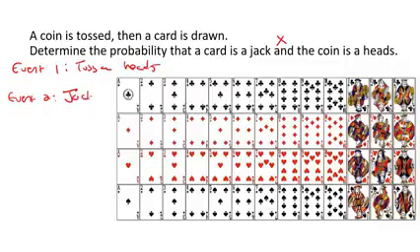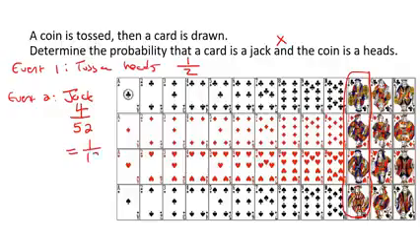To toss a heads, you've got a 1 out of 2 chance. Now, remember, there are 52 cards in total. The jacks are these ones over here. If you want to draw a jack, out of the 52 cards, how many of them are jacks? Well, that would be 4, so 4 out of 52. If you simplify that, that'll be 1 out of 13.